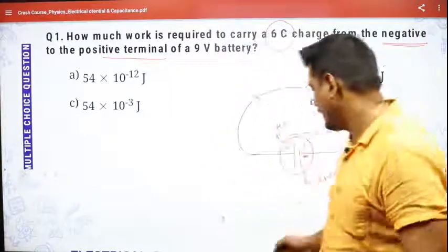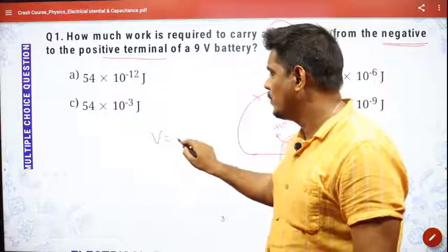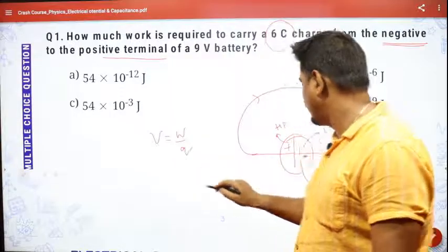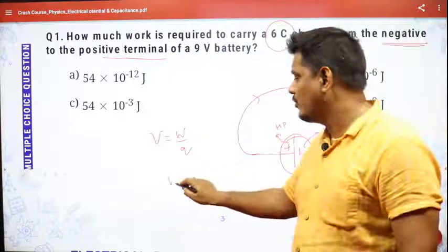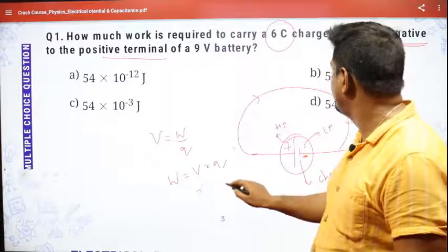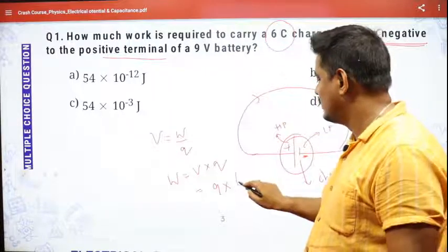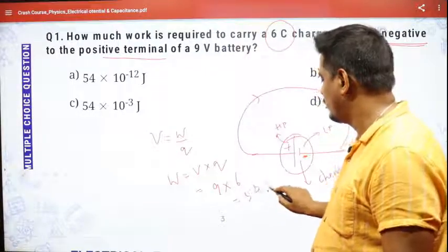So we know the formula of electric potential, V, which is equal to work done per unit charge, and we can find the work done from here very easily. Work done will be equal to potential into charge. Now, potential is given as 9 volt and charge is given as 6, so it is 54 joules.